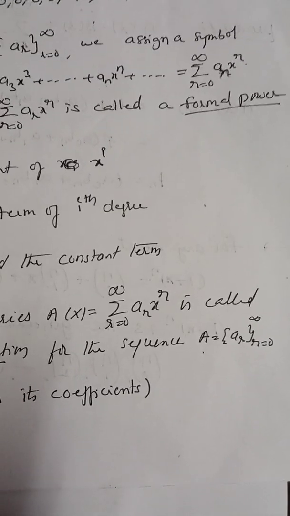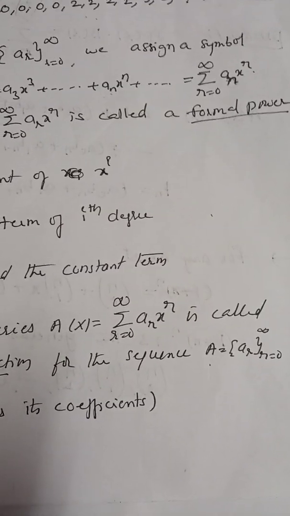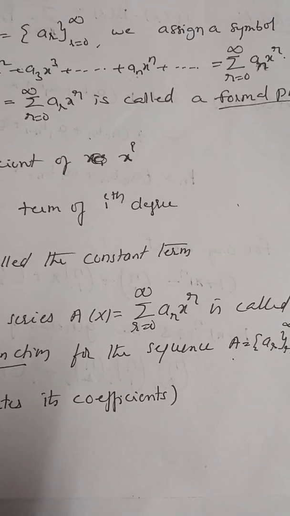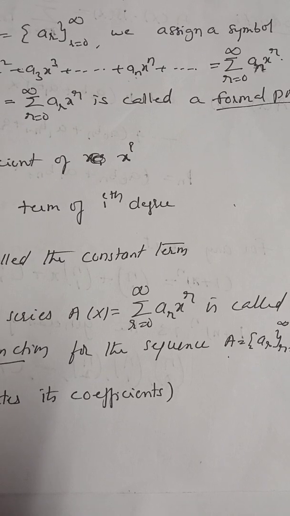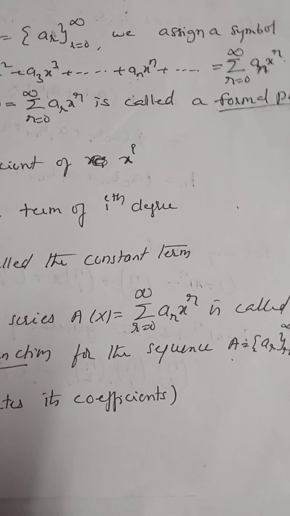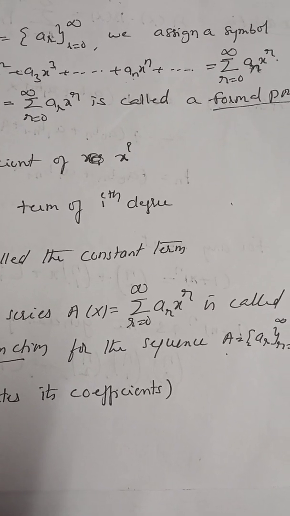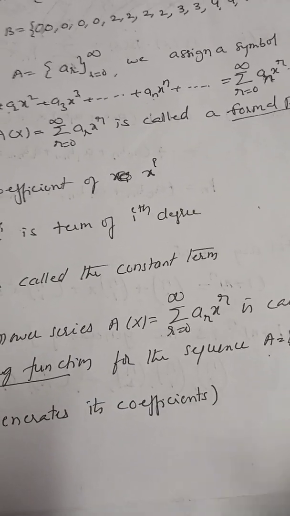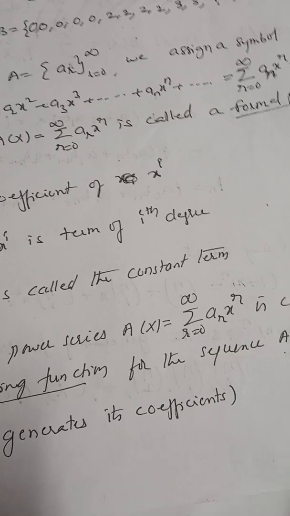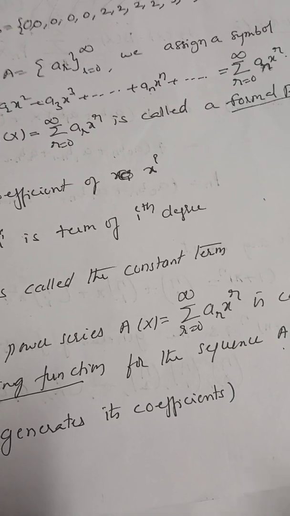a_r is the rth coefficient of x to the power r. You can denote it by a_i x to the power of i. a_i is the coefficient of x to the power of i, or a_r is the rth term or rth coefficient of x power r. Now this formal power series is called the generating function, which generates the terms of a sequence.